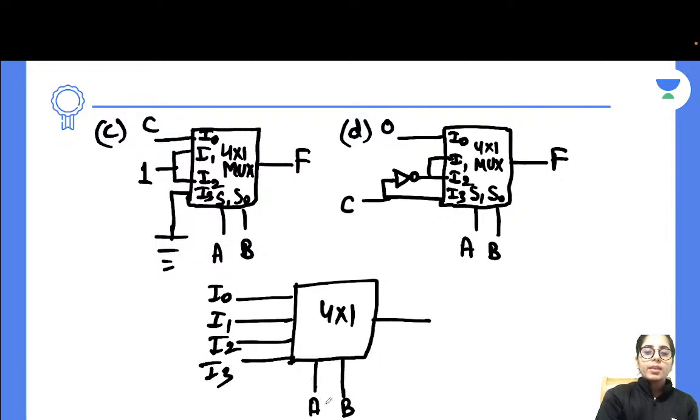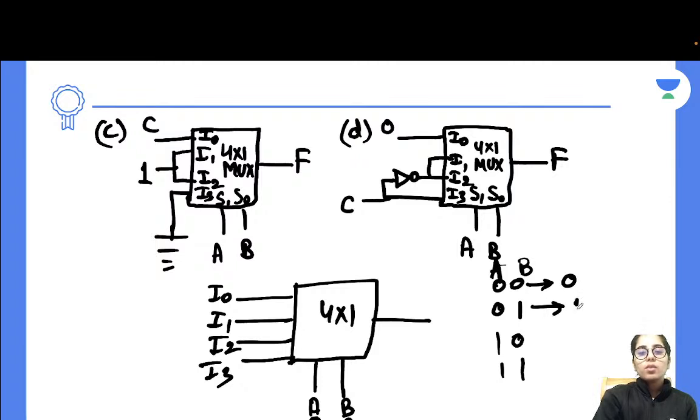So you can select AB as 0, 0. You can select AB as 0, 1. You can select AB as 1, 0. You can select AB as 1, 1. So these are all the possible combinations for the A and B selection lines, right? In the decimal number system, 0, 0 is equivalent to 0. 0, 1 is equivalent to 1. 1, 0 is equivalent to 2. 1, 1 is equivalent to 3.